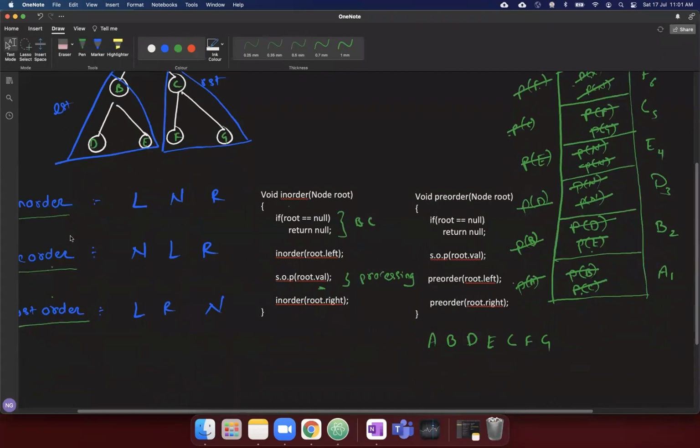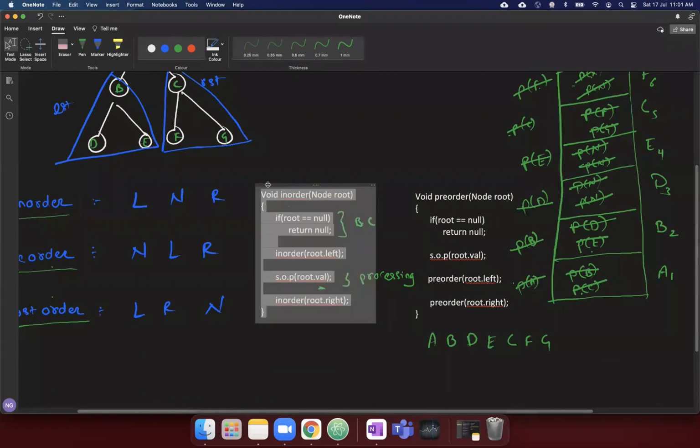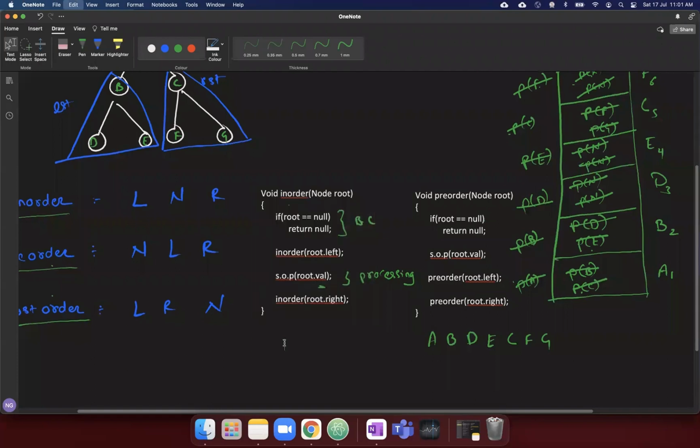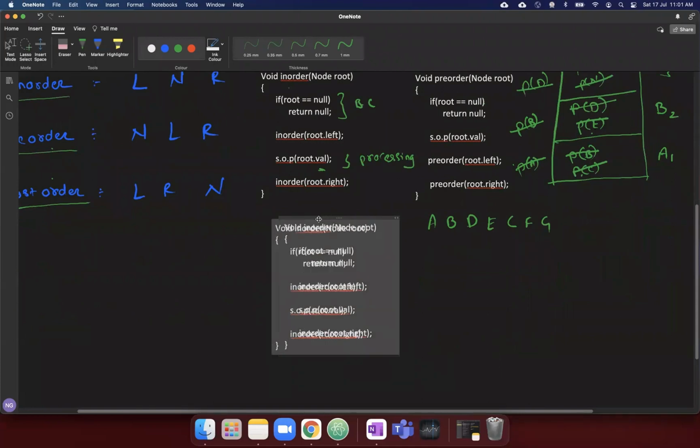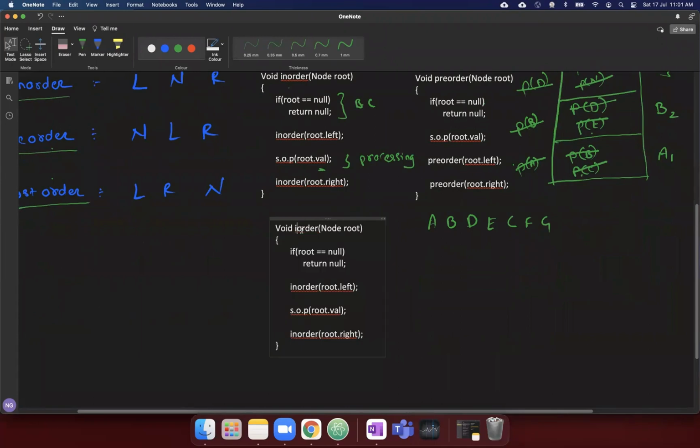Is it clear? Raju, is it clear? Anyone having doubt in this part? Similarly, if you want to do the post order, you will have a function called post order, and we will be calling the post order first for left and right.